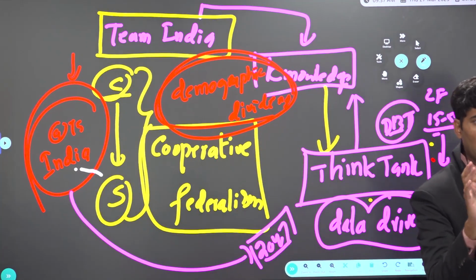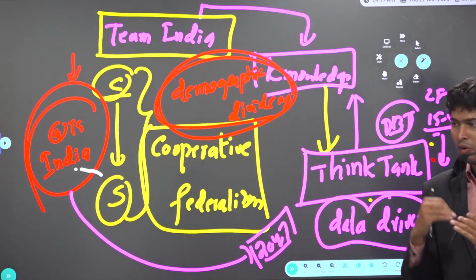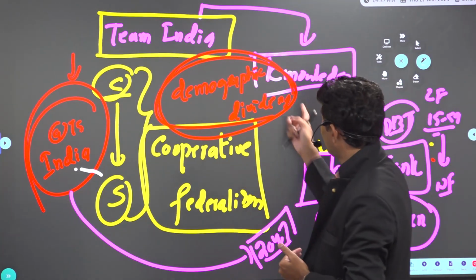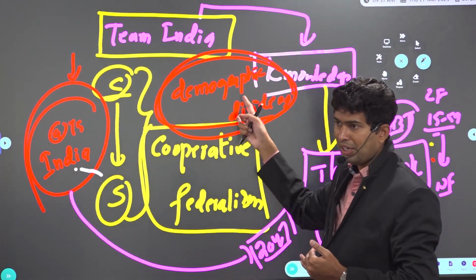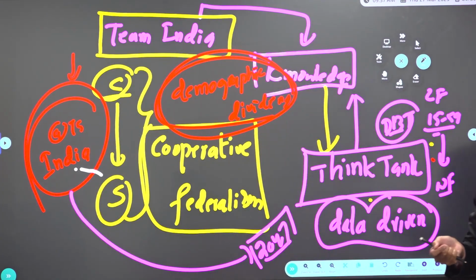A young population is okay. But what is the use of a young population? They are increasing the population. But if you convert the young population into a skilled and working population, the dependent population will come down and the working population will increase. That is called demographic dividend. Again, Niti pillars are there, objectives are there, all that.